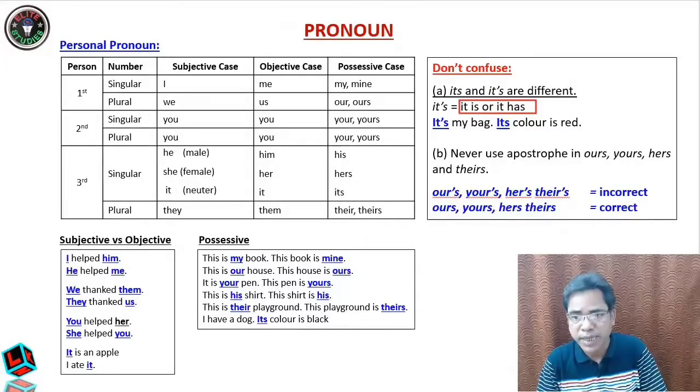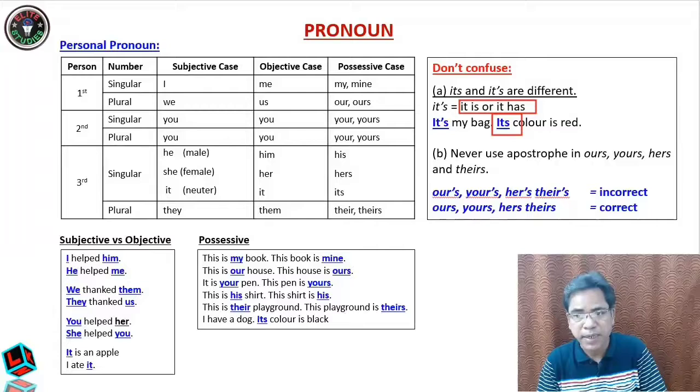So this is "it's my bag." Okay, it is my bag, but here "its color is red." You cannot split this its as it is. "It is color is red" makes no sense. So it is "its color is red." Therefore there is a difference. "It's my bag" and "its color is red."